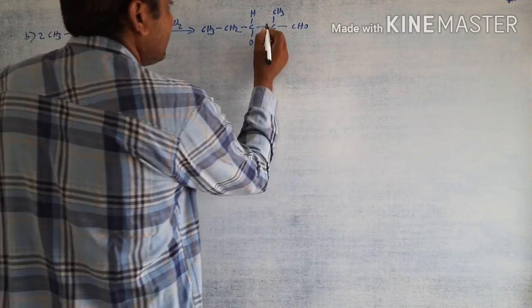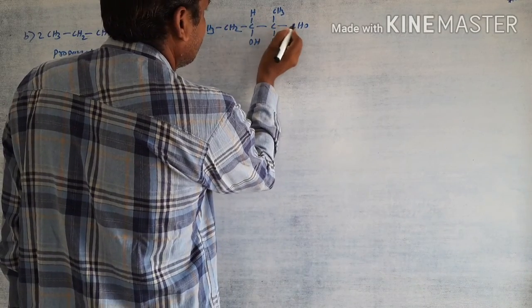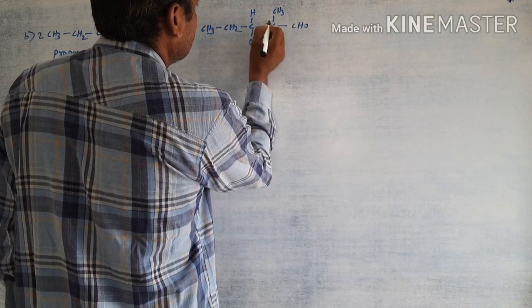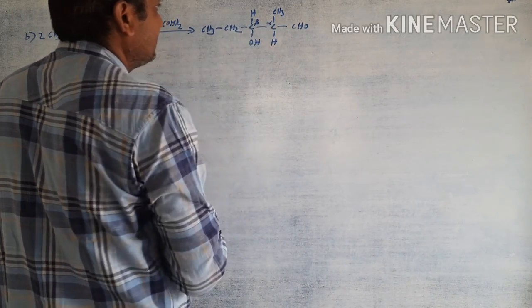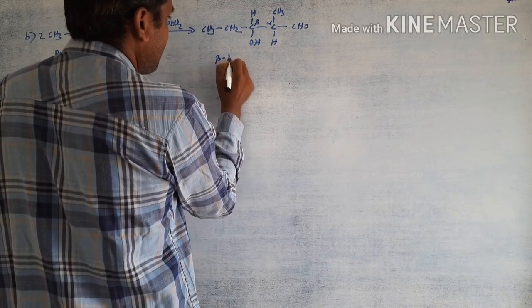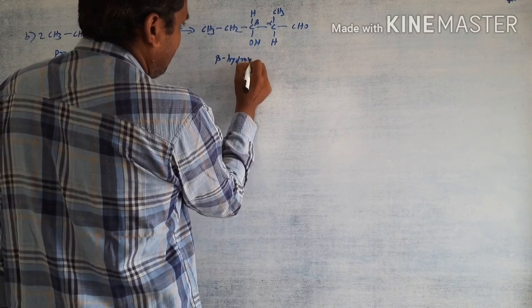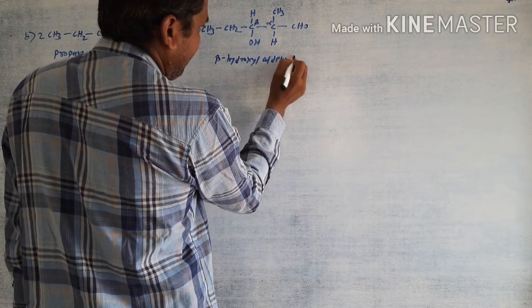This one is the beta hydroxy product, with alpha position and beta position. This is a beta hydroxy aldehyde.